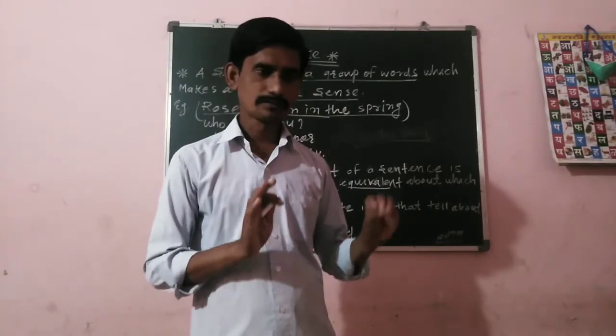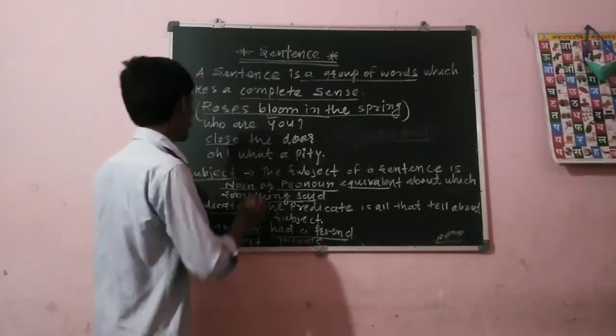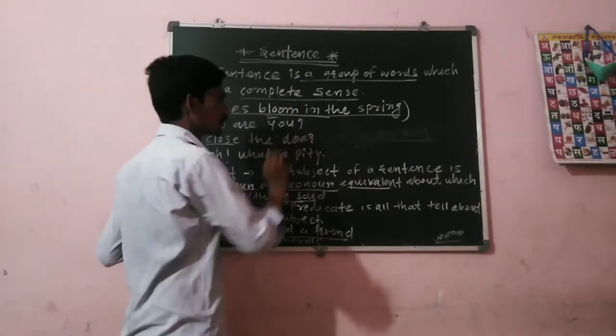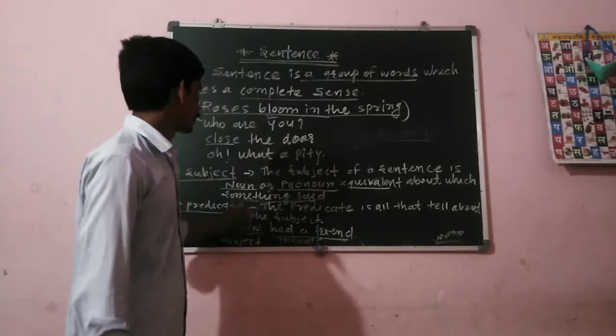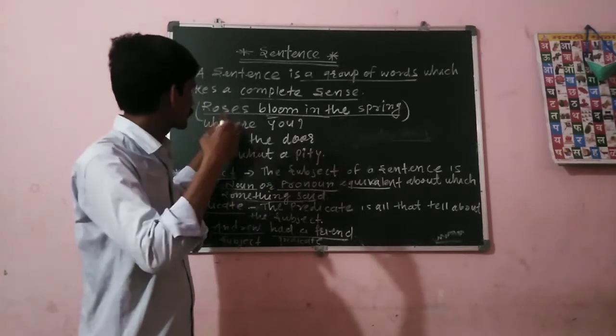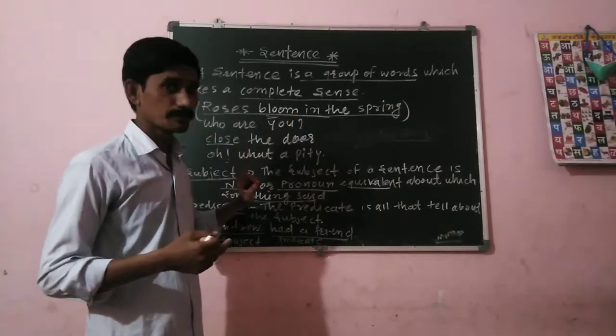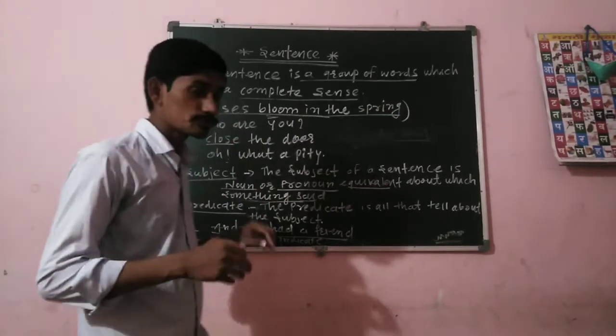Suppose you ask the sentence who, you will get the answer. For example, let's see: roses bloom in the spring. Roses bloom in the spring. You can ask the question, what bloom in the spring? Who bloom in the spring? So that gives you the answer.